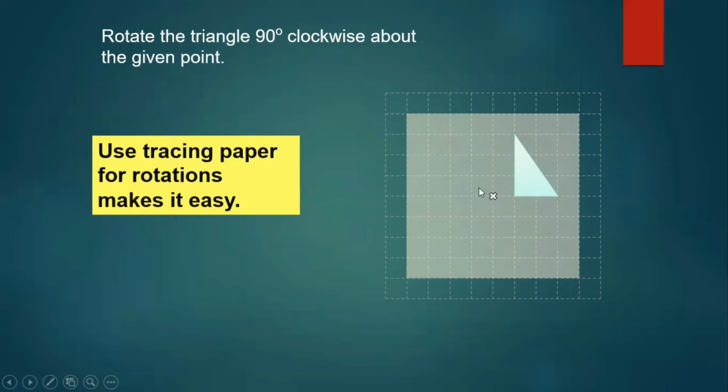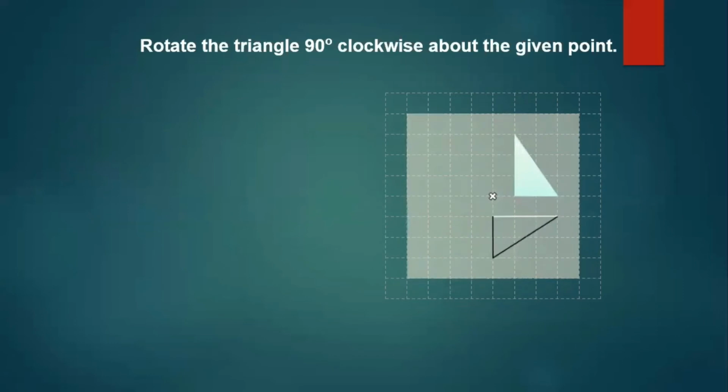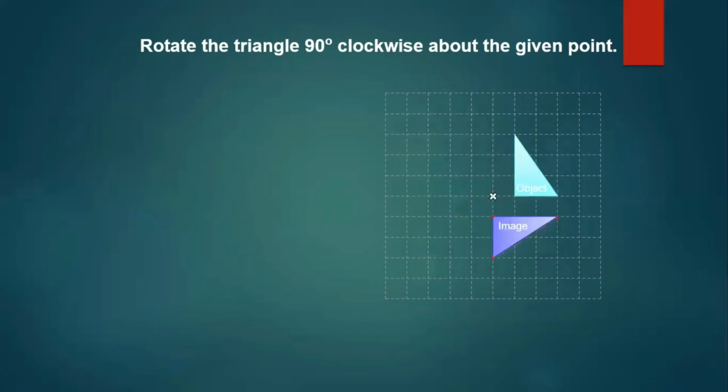First I will trace the given triangle. After tracing the given triangle, I'll rotate it 90 degrees clockwise. After rotating it 90 degrees clockwise on the tracing paper, with just a dot you can take these 3 points. When you remove the tracing paper, you can just join these lines and your rotated image is ready. Okay, understood? 90 degree rotation clockwise.